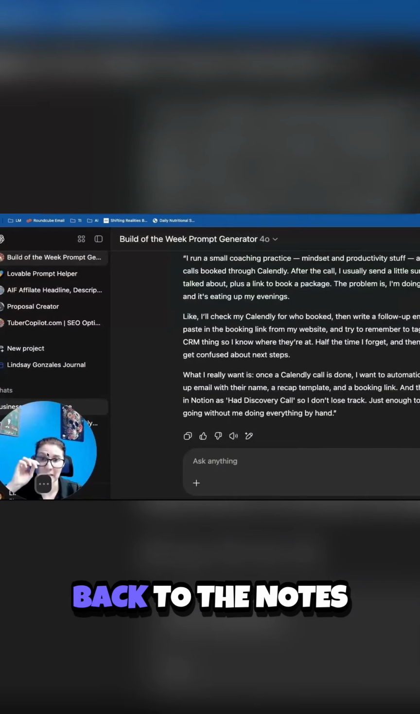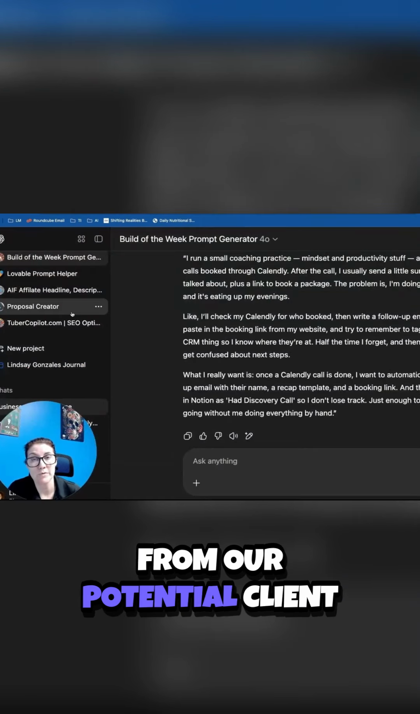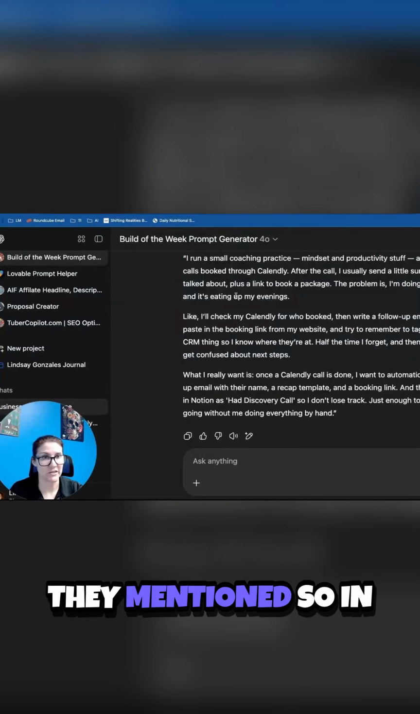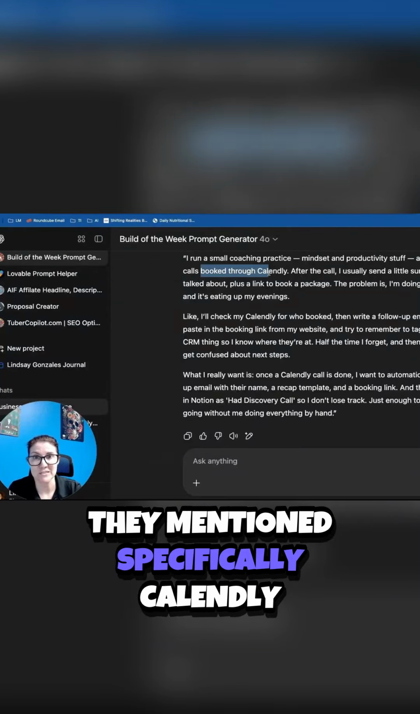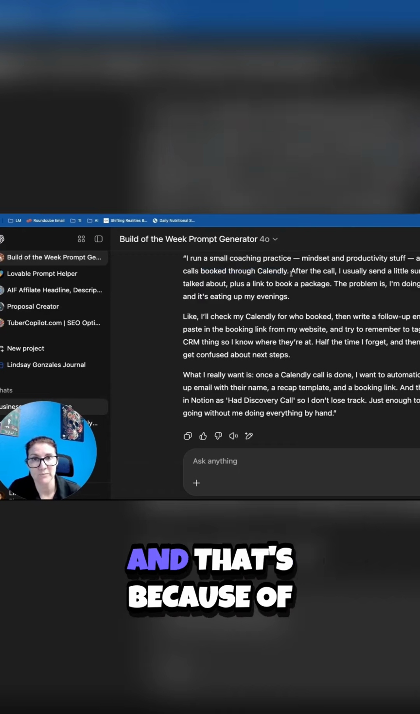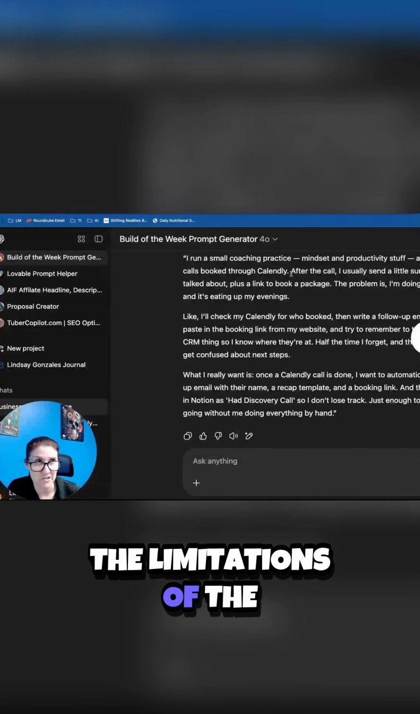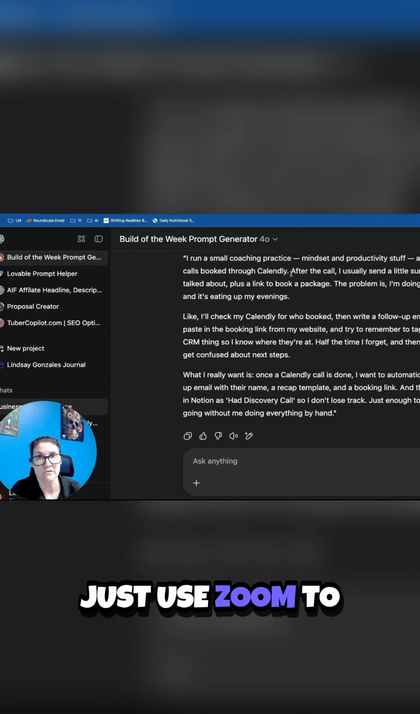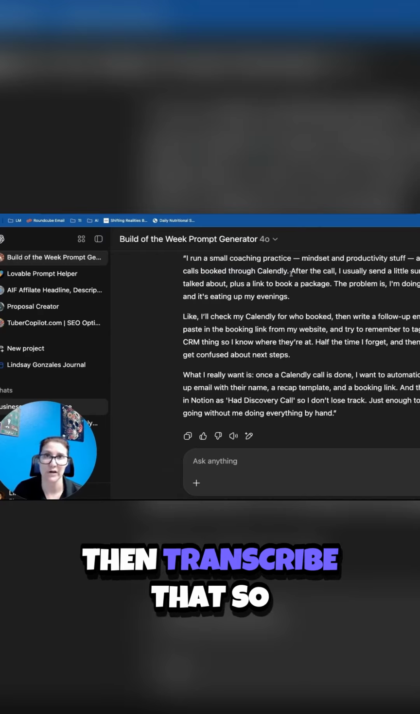Okay, so now going back to the notes from our potential client. Let's make sure that this hits all of the points that they mentioned. In this case, even though they mentioned specifically Calendly, that's not a tool that we need to include in our workflow. That's because of the limitations of the triggers that are in Calendly. Plus, we can just use Zoom to grab the audio and then transcribe that.